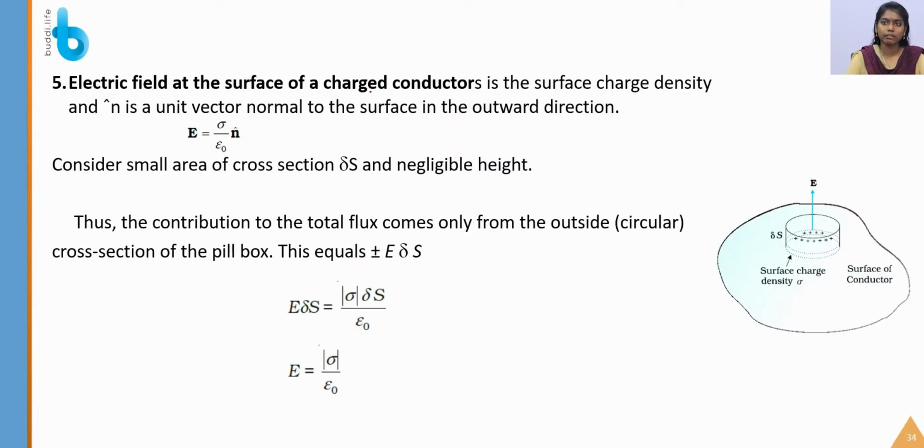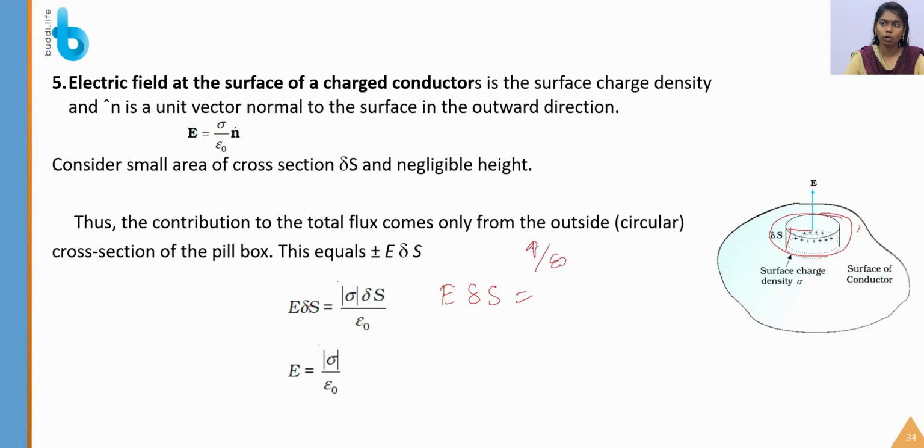Next, the electric field at the surface of charged conductors. Inside the conductor there is no field present. By Gauss law we derive here that E is equal to this, considering a pillbox. First I am considering E delta S, that is equal to Gauss law.